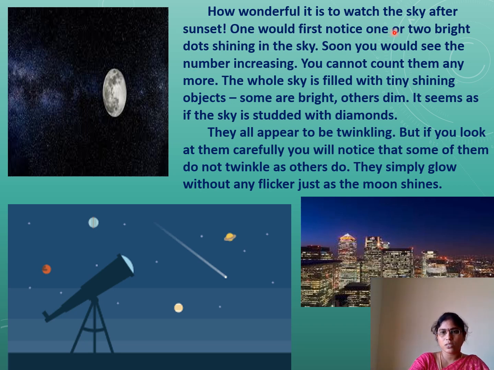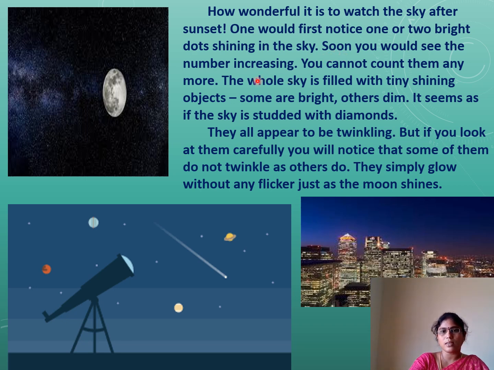One would first notice 1 or 2 bright dots shining in the sky, what we call stars. At the early evening time, most probably 1 or 2, then hundreds, tens. After that, you are going to observe many stars in the sky. It looks very beautiful.